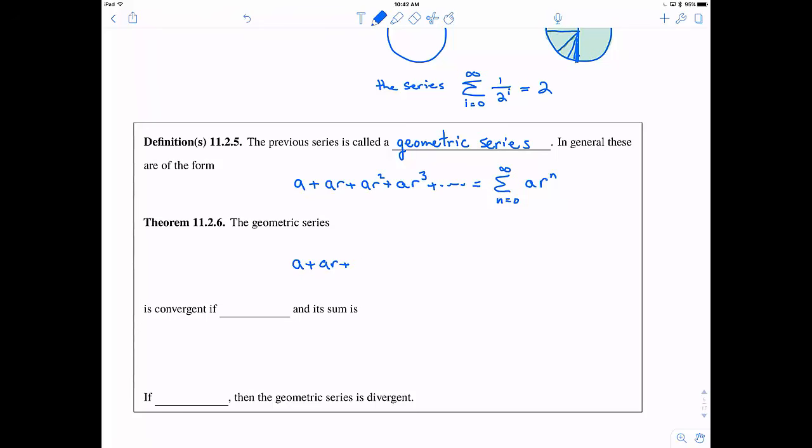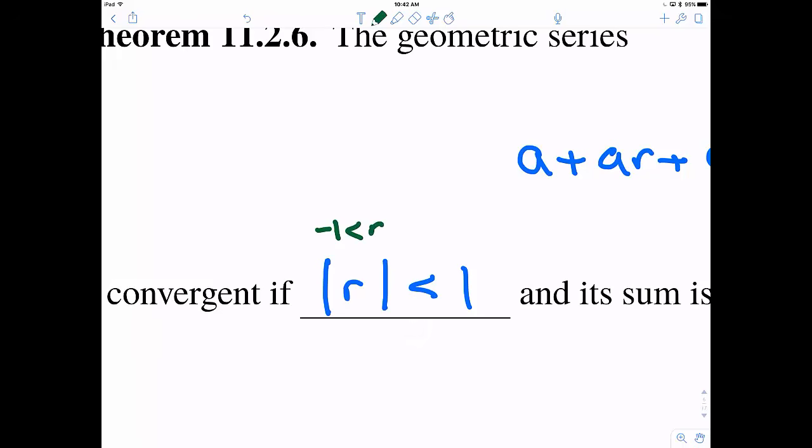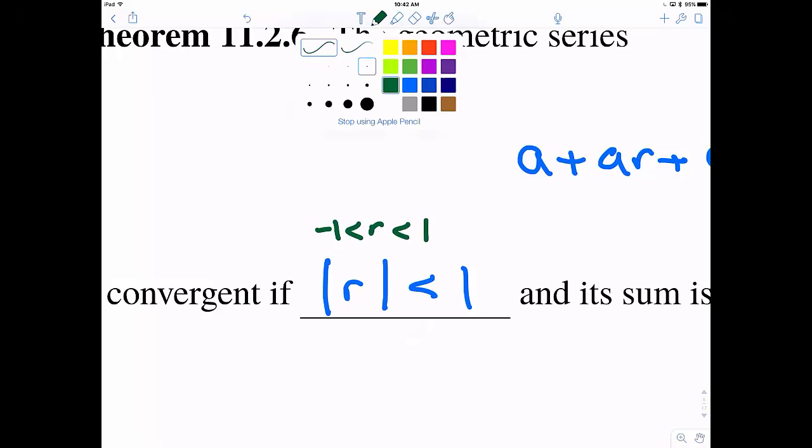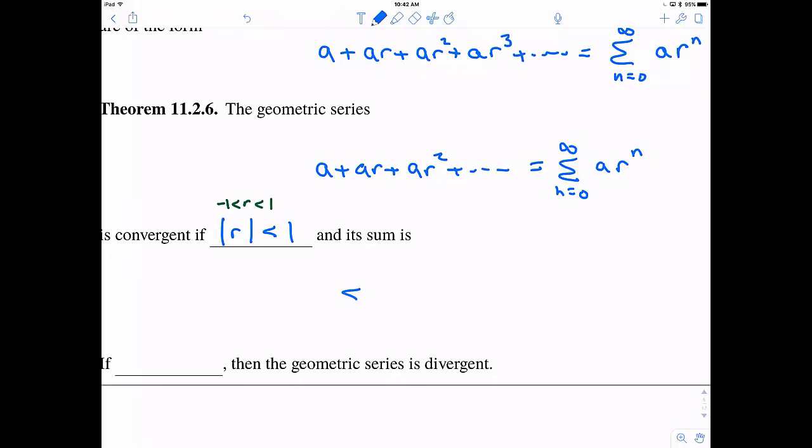So the geometric series, and let me go ahead and copy and paste essentially what I have up above. The claim is that we can actually figure out when this is convergent or divergent. So it's convergent when the absolute value or the magnitude of r is less than 1. And in that case, we can actually find what its sum is. Now let's remind ourselves, this absolute value business is the same thing as r being between -1 and 1.